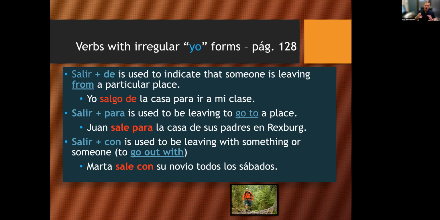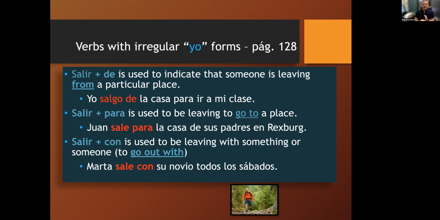And then salir con has two different connotations as well. Salir con means you're leaving with something. Salgo con mi pluma. I'm leaving this room with my pen. Salgo con mi mochila. And then salir con with a person also implies that you're going out with that person. So you're dating. There really is no other way in Spanish to say dating. You could use the term somos novios, we are boyfriend, girlfriend. So Marta sale con su novio todos los sábados. Marta goes out with her boyfriend on Saturdays.